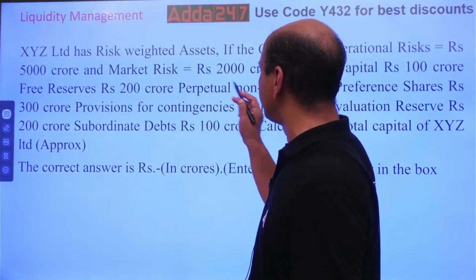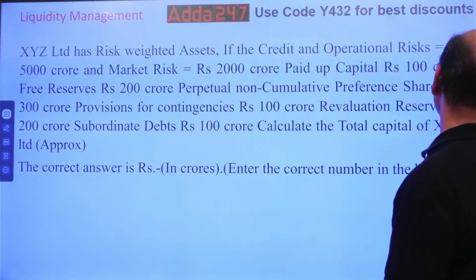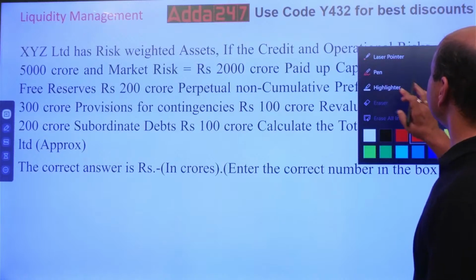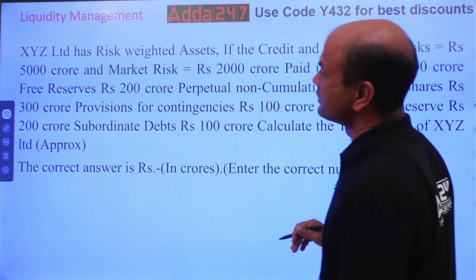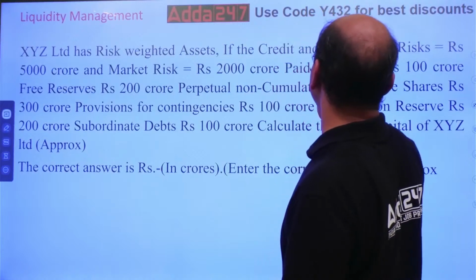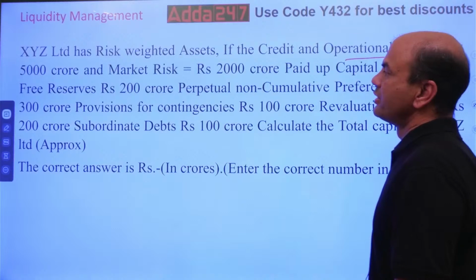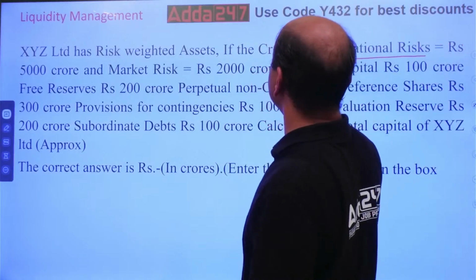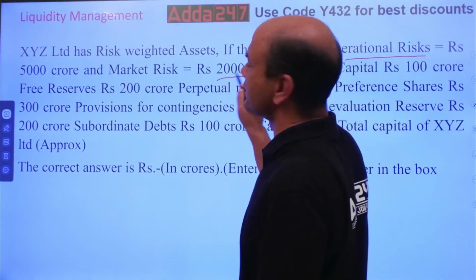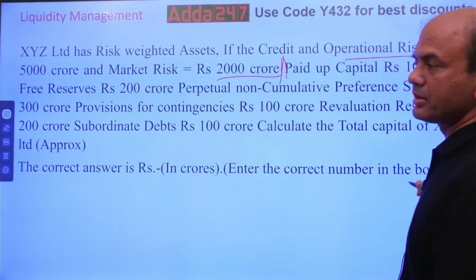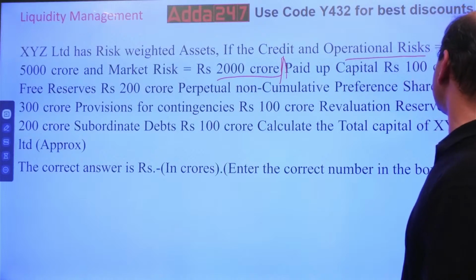So in tier 1, let me see which ones are there. Let's focus on them. First one is, let's say, credit and market risk. So forget this risk right now. Don't look at the risk. All the risk, keep it separate, up to here. We will solve it later. First focus on paid up capital, the capital part over here.